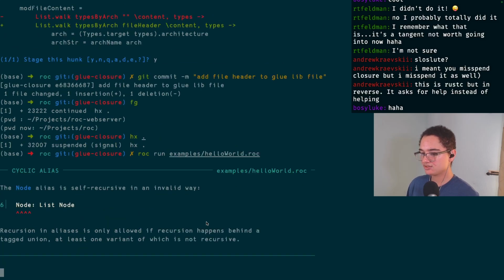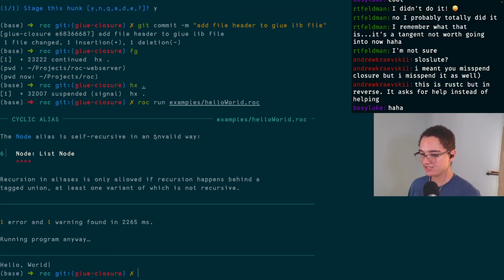So if we run hello world, yes, this is the real error. This is what I'm trying to fix. It just says that it's recursive in an invalid way. But this should be valid. There's nothing wrong with this type.